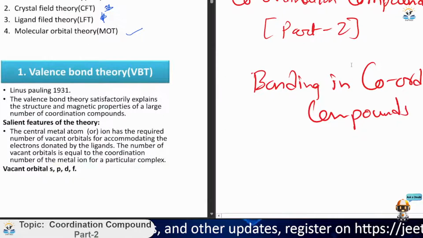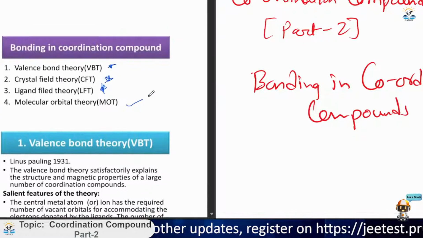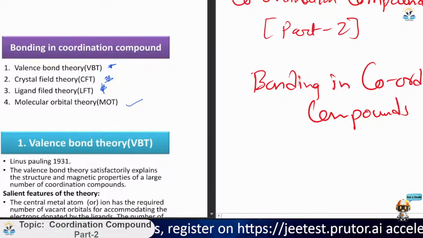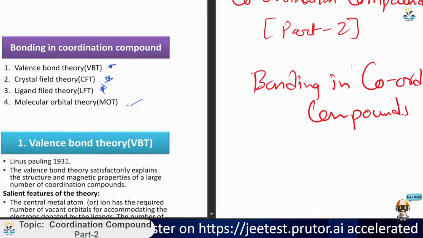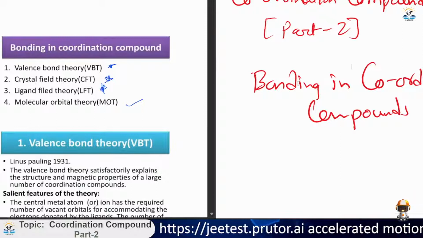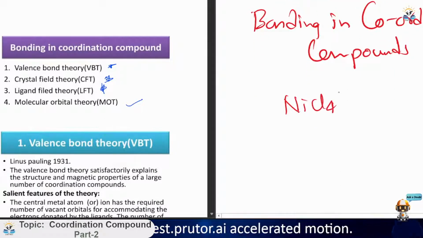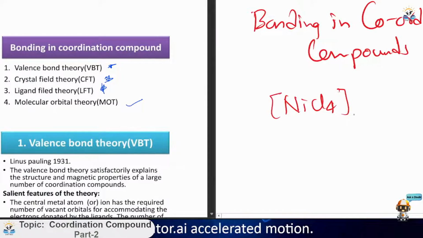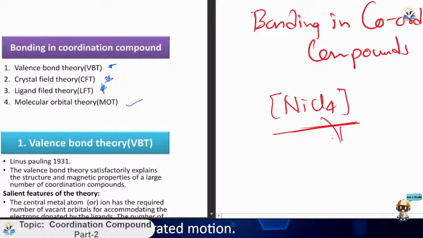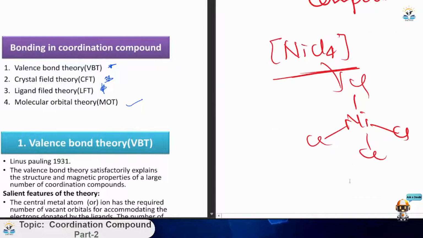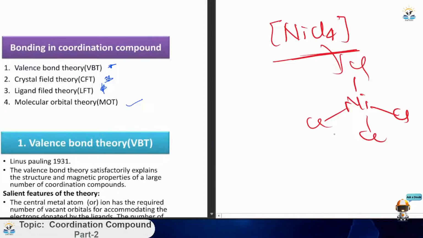So what is this bonding in coordination compounds? In the previous class we have seen some of the structures of ligand and metal ion complexes, like NiCl4, that was a complex. We were making some structure related to this, like Ni and Cl. How these bonds are formed we will see here in this lecture.